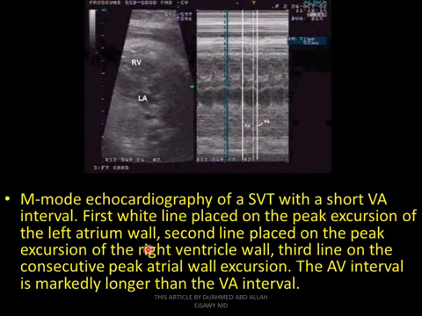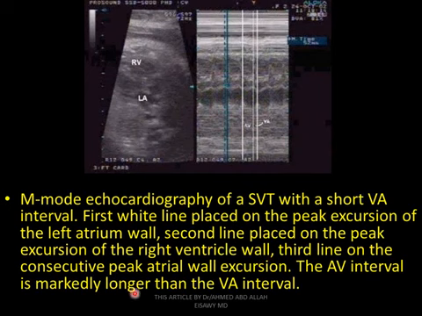Supraventricular tachycardia. M mode of SVT with a short VA interval. The first white line is placed on the peak excursion of the left atrial wall, and the second on the peak excursion of the right ventricular wall. The third line is on the consecutive beat of atrial contraction.